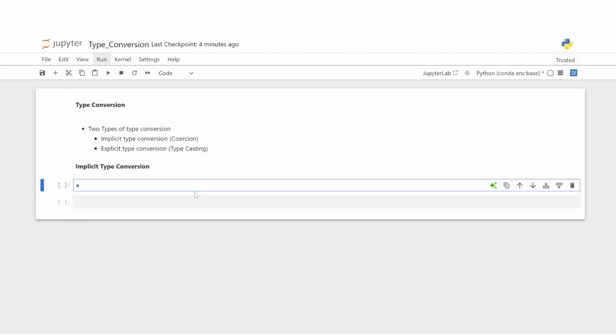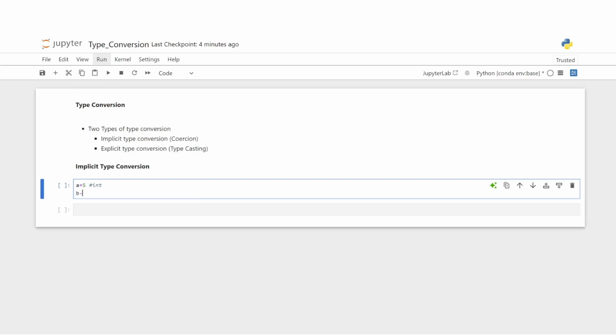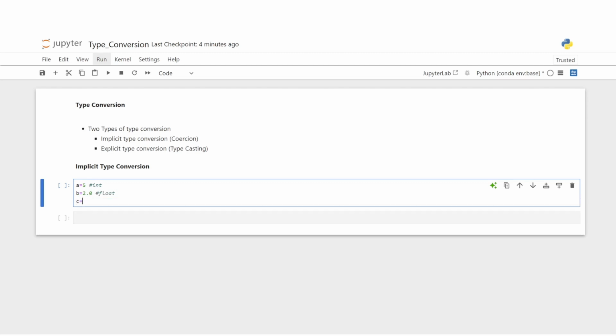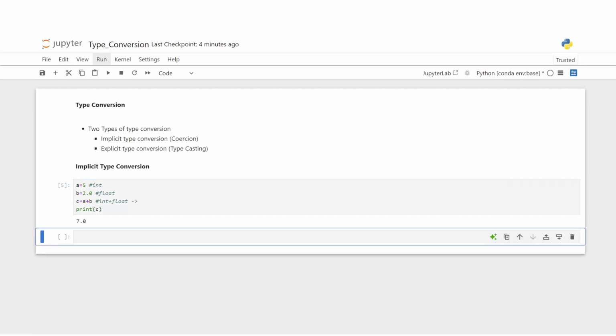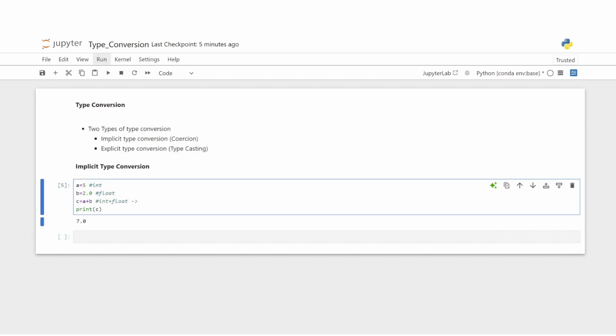Now let's say we have a is equal to 5, which is an integer value. Then we have b is equal to 2.0, which is a float value. And then we are saying c is equal to a plus b. Now what is happening is that an integer value plus a float value. Let's see what it gives us. So when we run it and print the value of c, it returns 7.0. That means int plus float gives us a float.